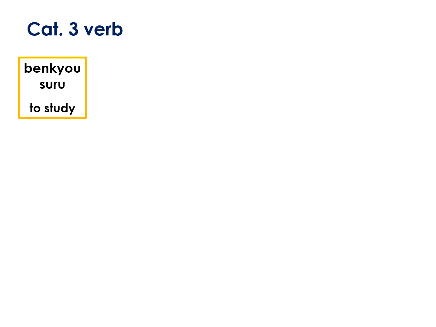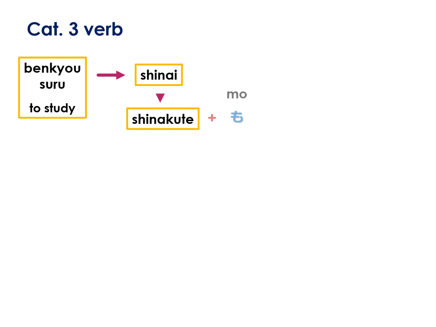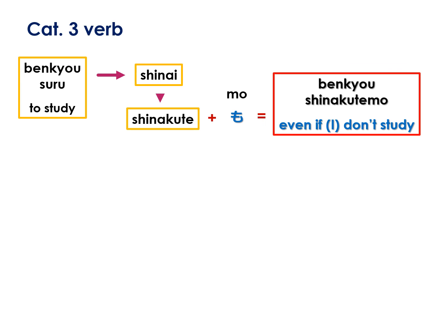Our last example is a category 3 verb, benkyou suru, which means to study. We conjugate the verb suru here. The nai form is benkyou shinai. Negative te form, benkyou shinakute. And adding mo forms benkyou shinakutemo, which means even if I don't study.